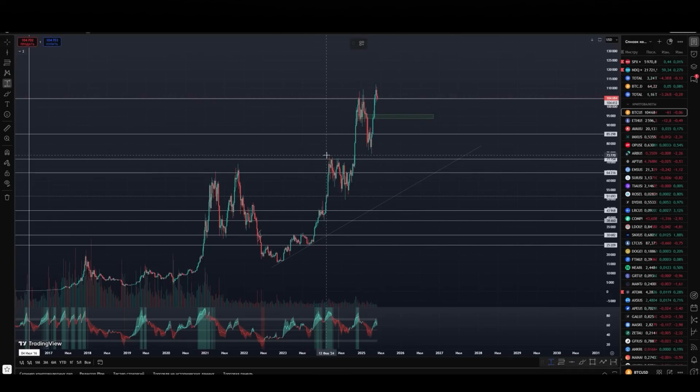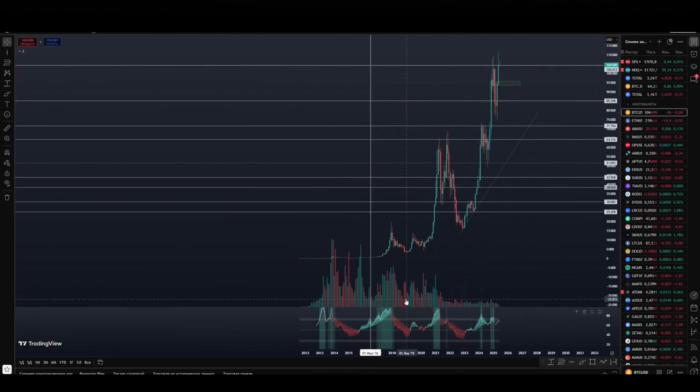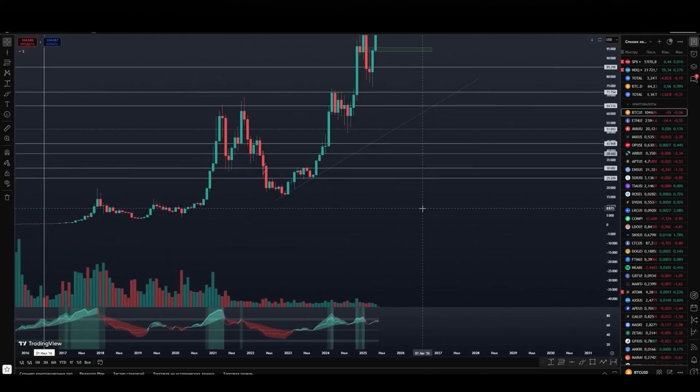At this point, we entered a strong overbought zone. Then there was a correction of 32% from the local highs, and the correction was also 31%. Then we look at the monthly time frame, that is, the older the time frame, the more important it is.